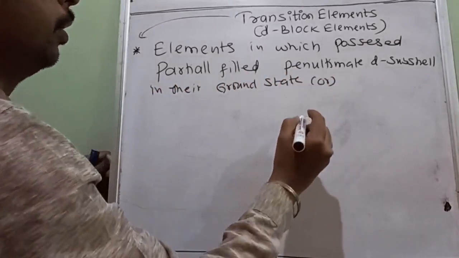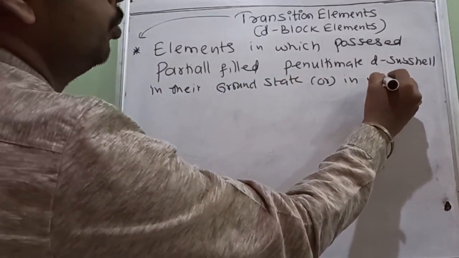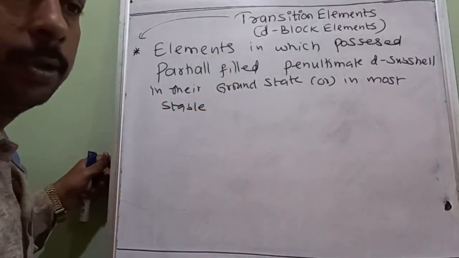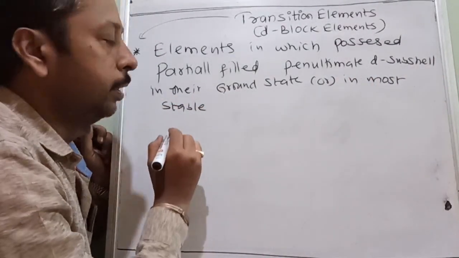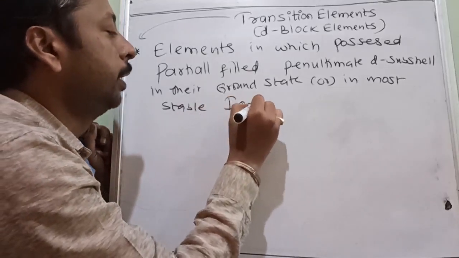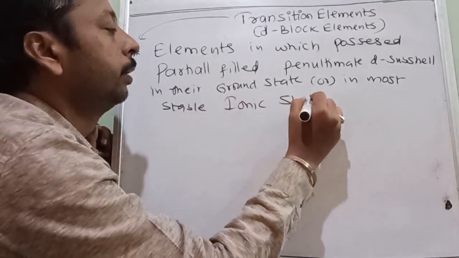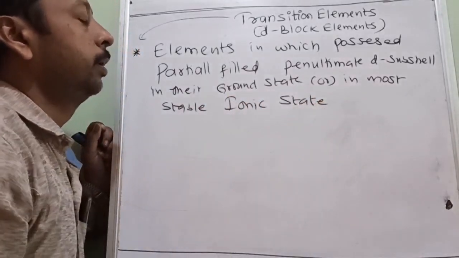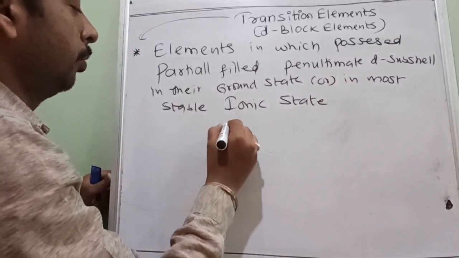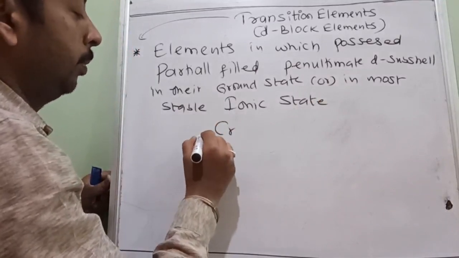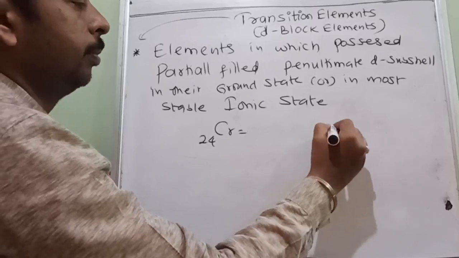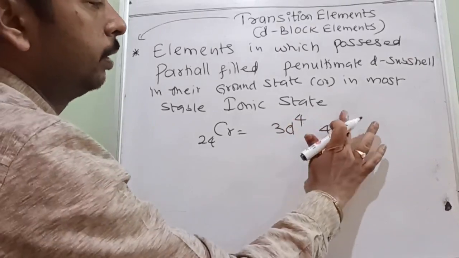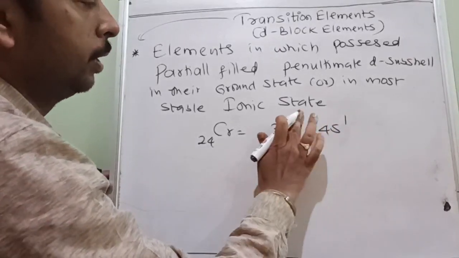Otherwise there is a chance also, or in the most stable ionic state also. Okay, so what is that I am going to explain? In their most stable ionic state. So let us take chromium. Atomic number is 24, so it is supposed to be 4s2 3d4, but what we write in the ground state is 4s1 and 3d5.